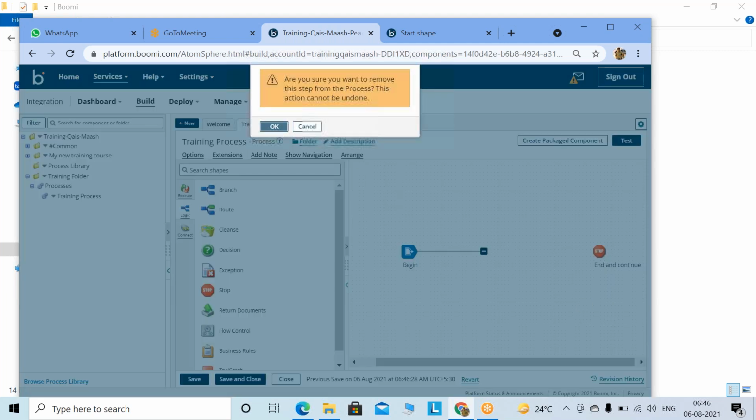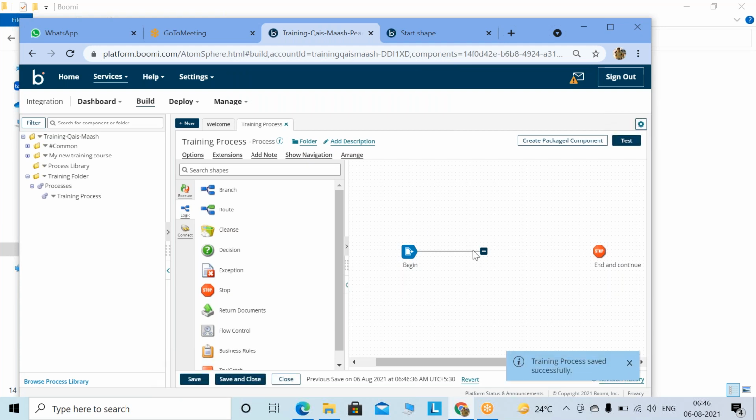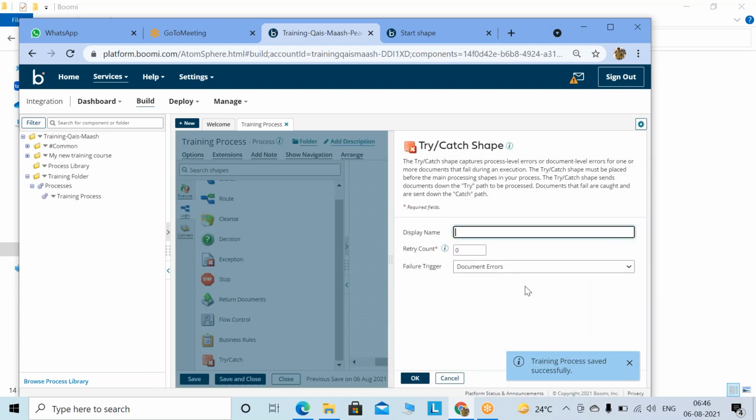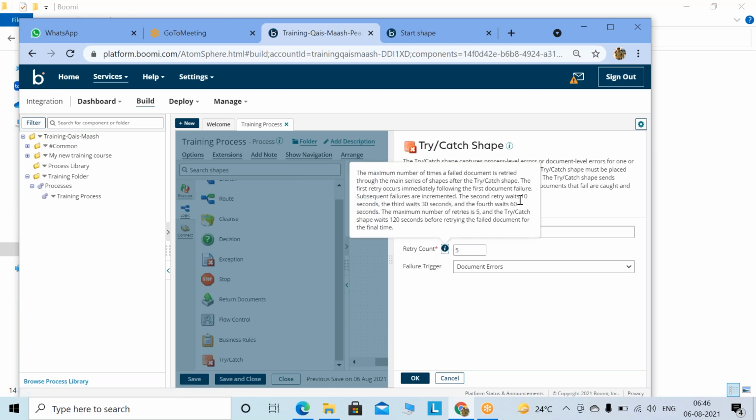Now the second thing you need to do is, as soon as you have a begin, you have a stop as well. There is one more thing that you need to put in, called the try catch. You are aware of what try catch means, right? And the retry count also, you know what it's doing. The maximum is 5 retries. Options have been given for when it's going to retry. The first retry occurs immediately.